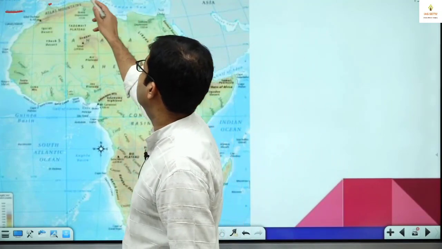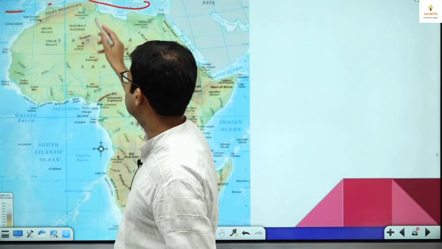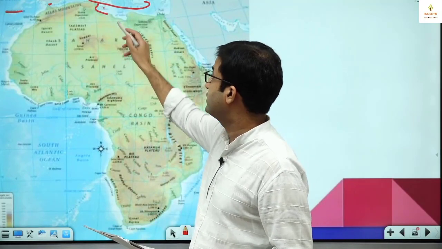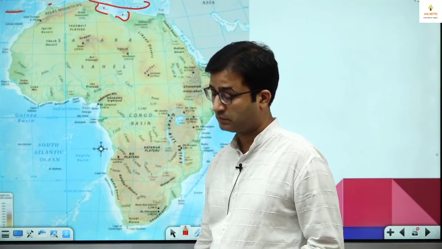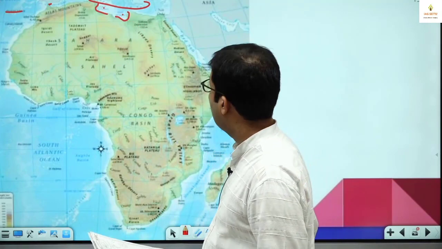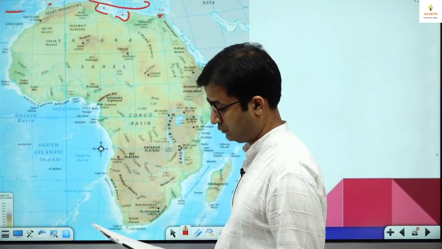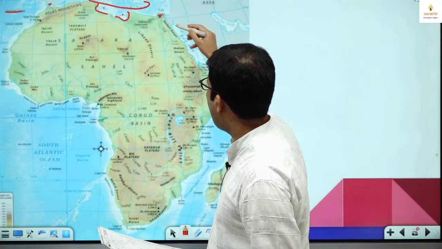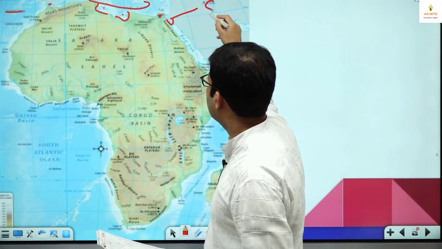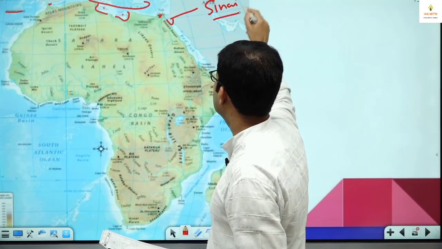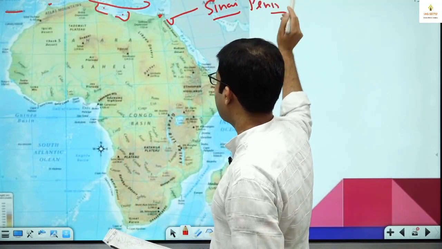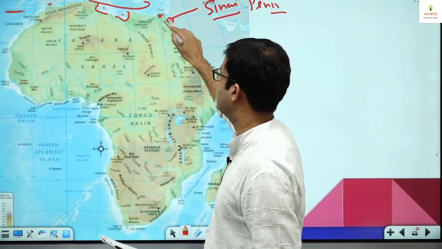Then this is the Mediterranean Sea. This is the Gulf of Gabes. Just locate that. This is the Gulf of Sirte. This is the Nile Delta. Are you able to locate it? There might be something written, Sinai Peninsula. I will tell you in the next slide, Sinai Peninsula. This is the Sinai Peninsula.